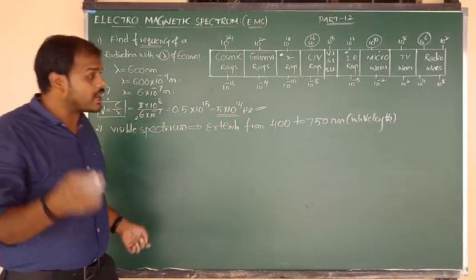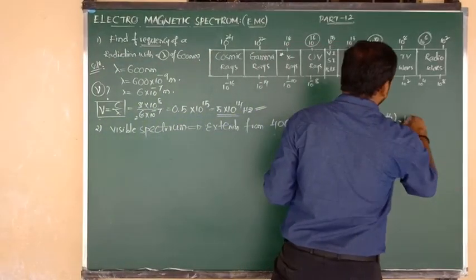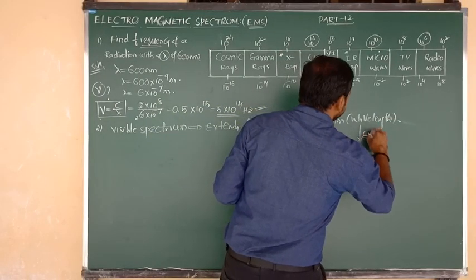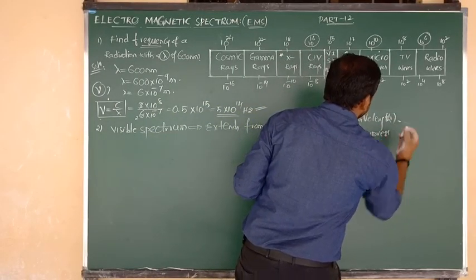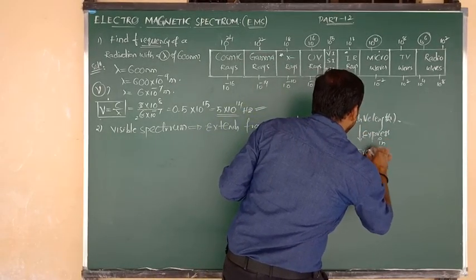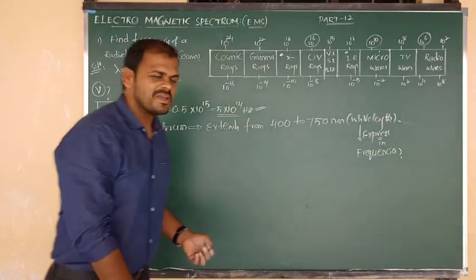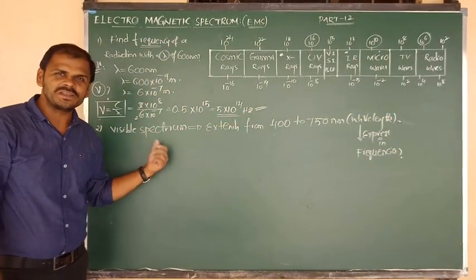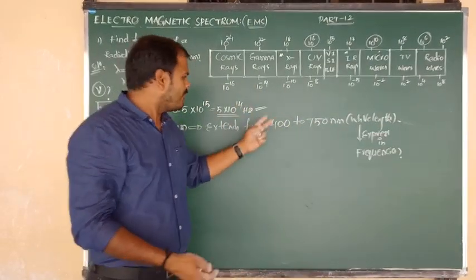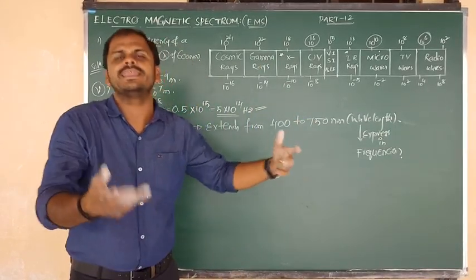And now the question, in that question they are asking, beta, express this wavelength in what, Nana? Frequencies. Like that they are asking. So for the respective visible spectrum they have given the range of wavelength values, and they are asking you to convert those wavelength values into frequencies in Hertz units.